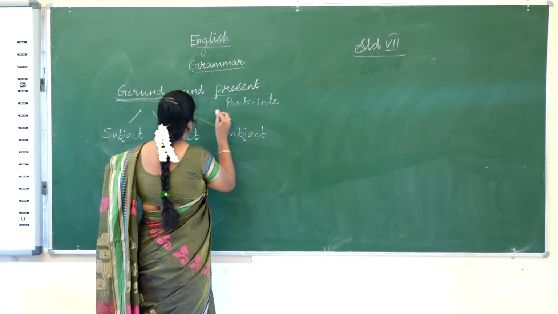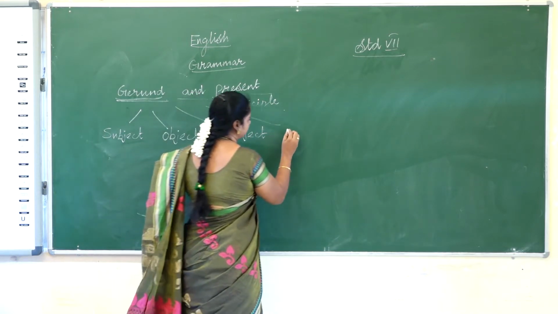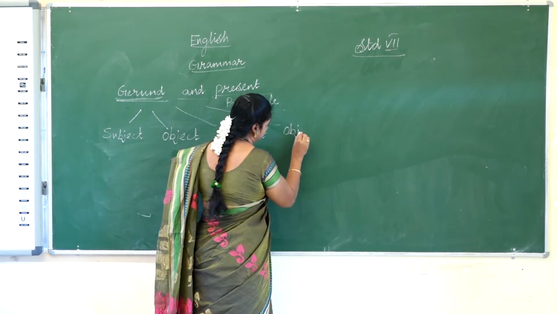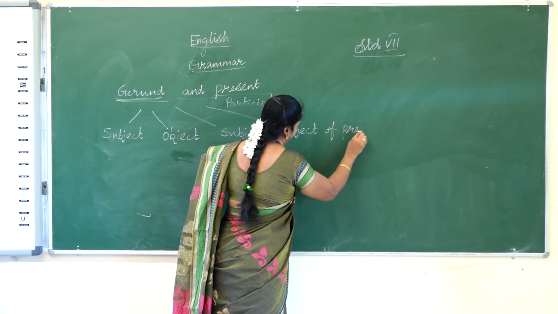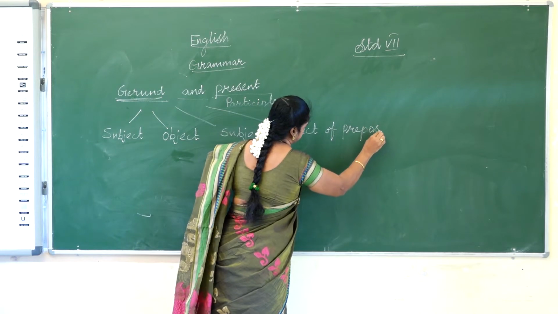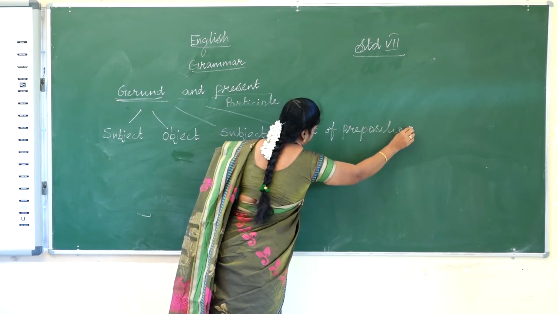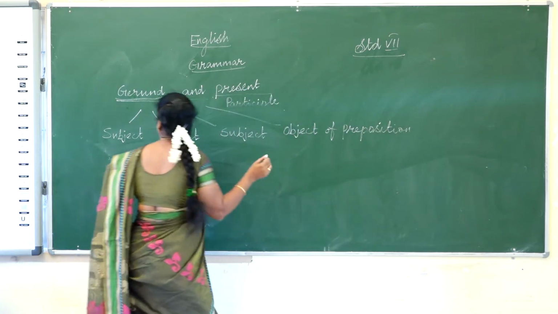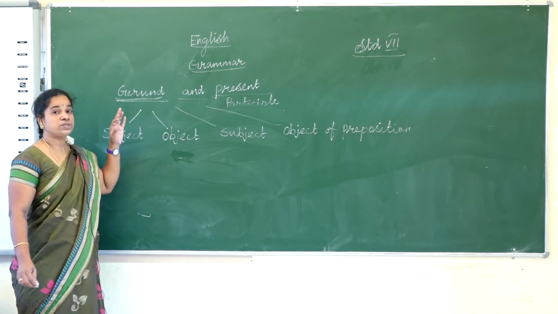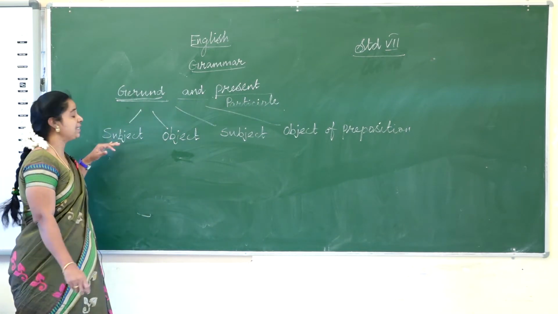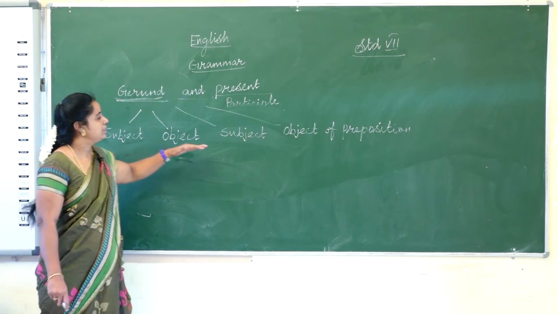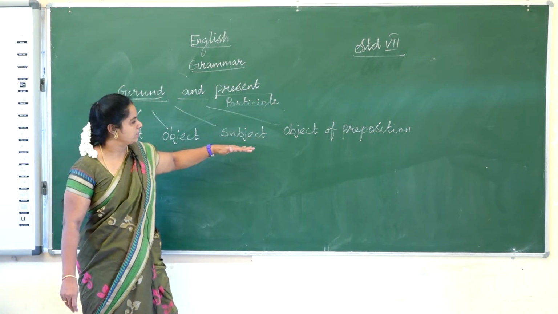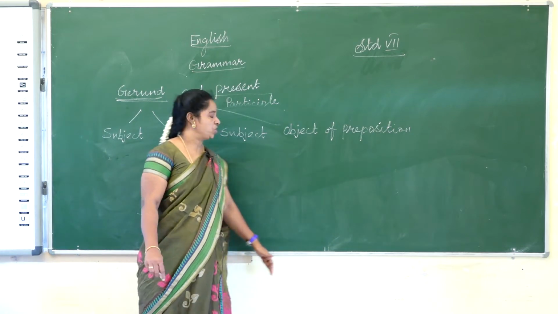Fourth, it acts as an object of preposition. So, what are the uses of gerund? It can be the subject of a sentence, object of a verb, subject complement, or object of a preposition.